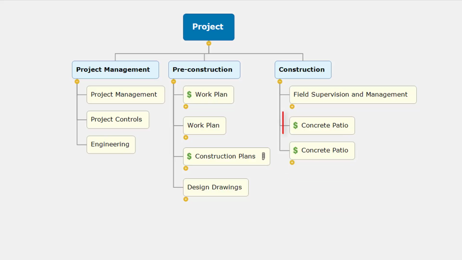The next example is the concrete patio. This would be a patio in your backyard. It's not very large, maybe 12 by 12 feet. In this example, you could go ahead and just include this work package and convert it into an activity. I converted the work package, concrete patio, into an activity, construct concrete patio, and I can add duration and assign a resource. But again, you want to be careful because you want to make certain that you truly understand all of the activities associated with constructing a concrete patio, because if you do not and you just estimate in your head what the total duration will be, you may miss a key activity and you do not have sufficient duration for that work package.